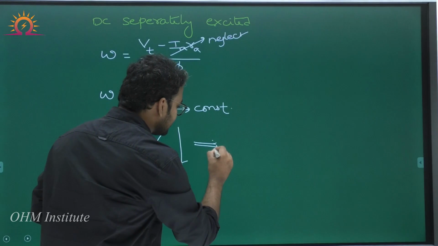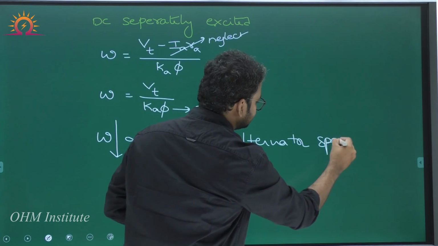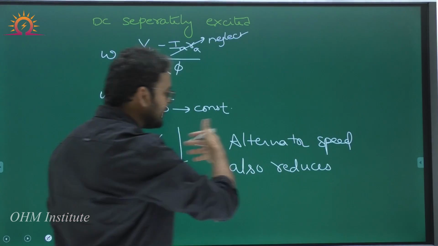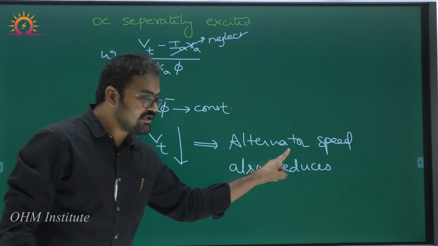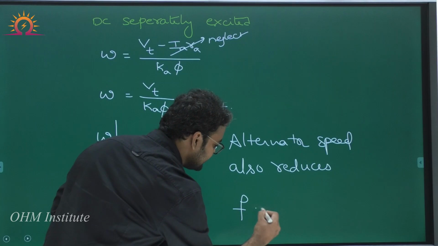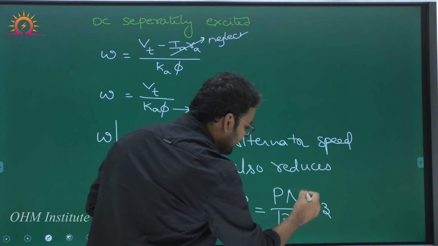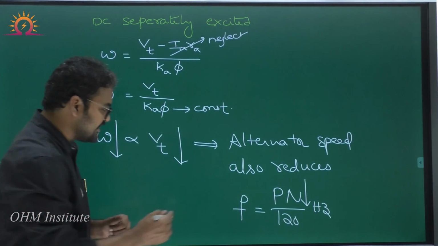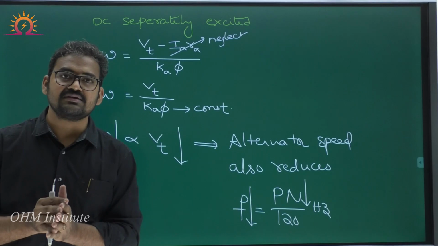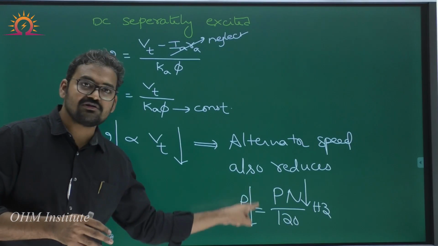Motor speed reduces means, indirectly, can I say alternator speed also reduces? Why? Because the alternator is mechanically coupled to the DC motor. If alternator speed reduces, what happens to alternator frequency? Because the formula for frequency in an alternator is equal to P into N by 120 Hz. So, whenever the alternator speed N reduces, definitely alternator frequency will also reduce. So, ultimately the understanding is whenever DC motor voltage is reduced, alternator frequency is also reduced.